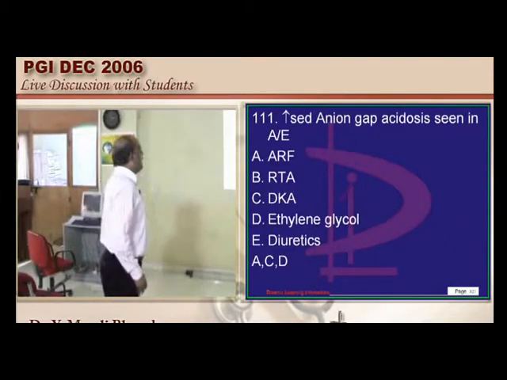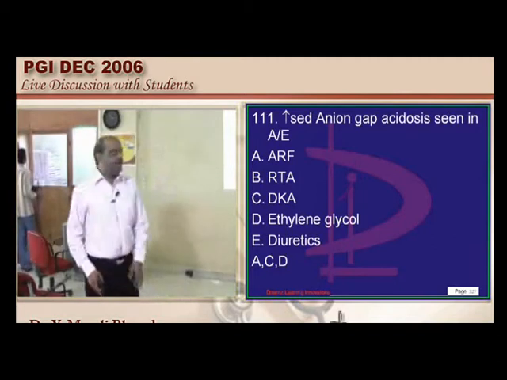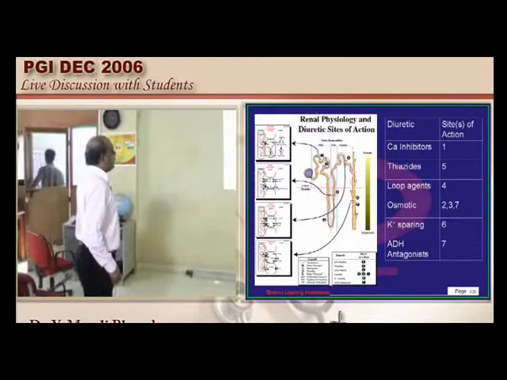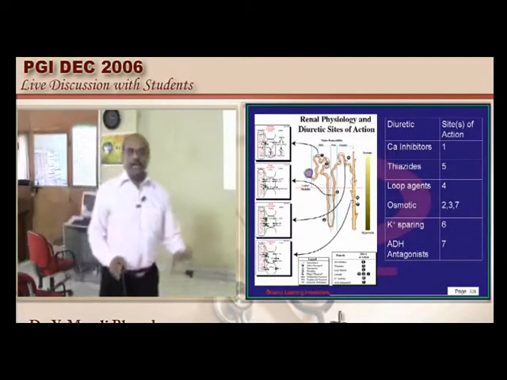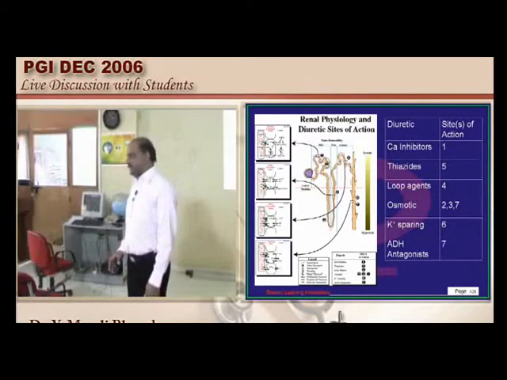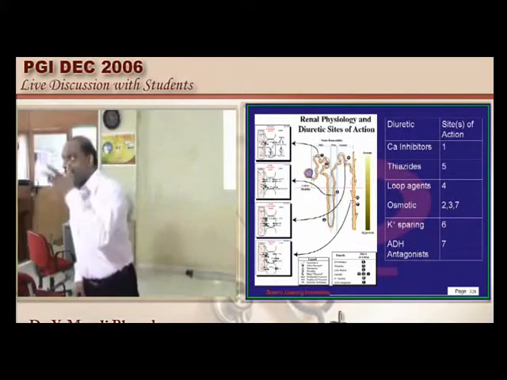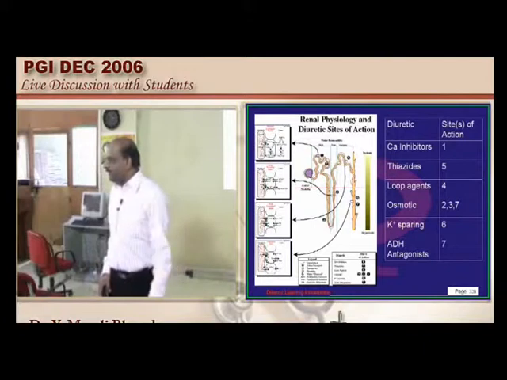Now let us talk about the anion gap acidosis. Already we discussed diabetic ketoacidosis, similarly ethylene glycol poisoning and acute renal failure with uremia. They are all examples of a high anion gap metabolic acidosis. Diuretics, is it a high anion gap or a normal anion gap acidosis? Just before we reviewed, no?